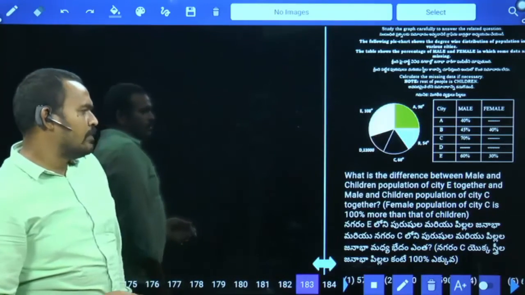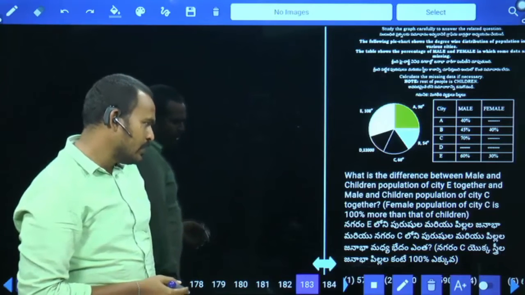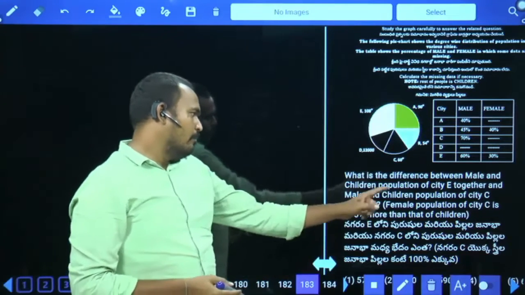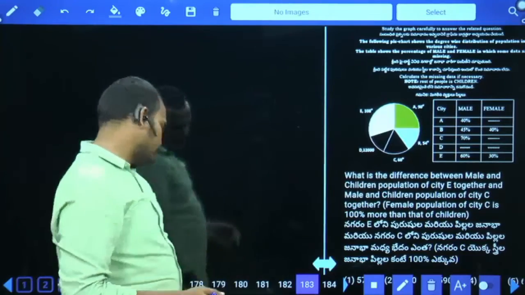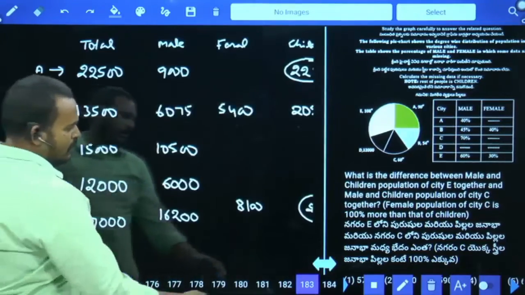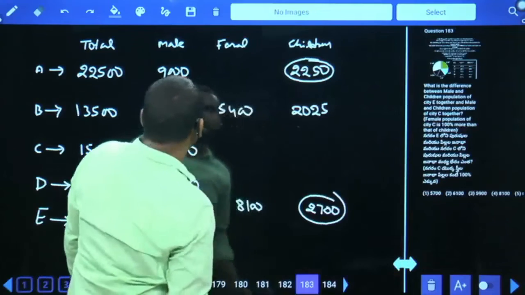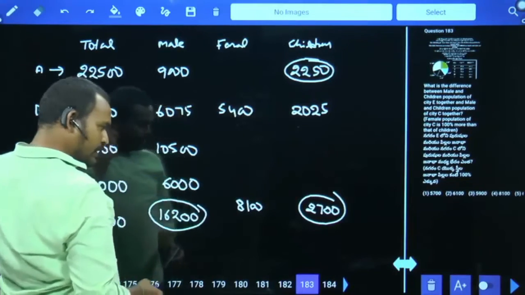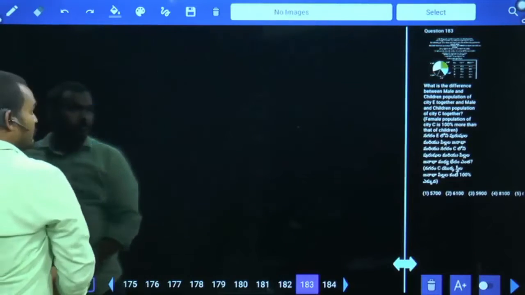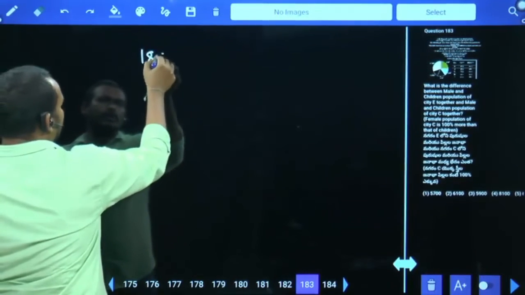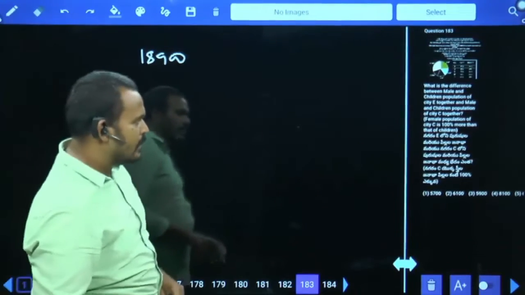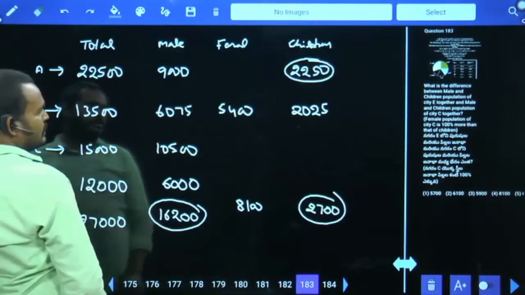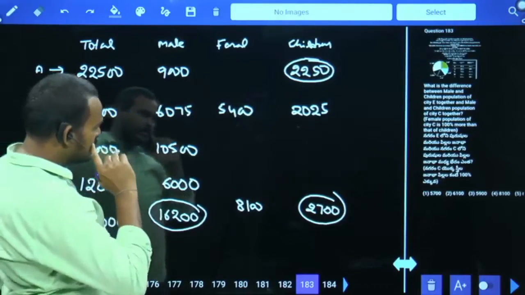What is the difference between the male and children population of city E together and the male and children population of city C together? Male and children population of city E: male and children 16,200 plus 2,700, it is 18,900. 18,900. And one more, male and children population of city C together, city C male and children.